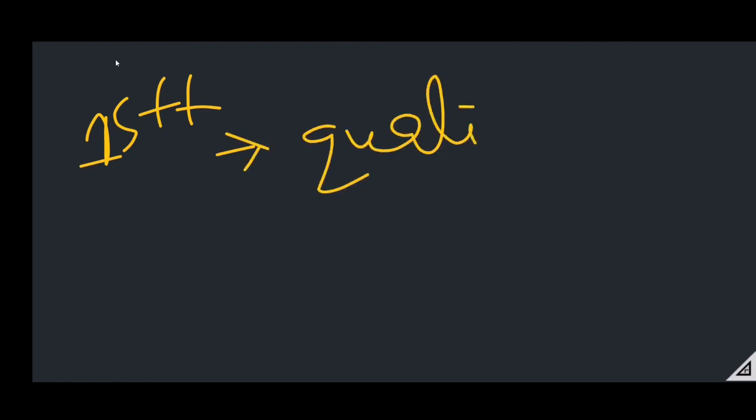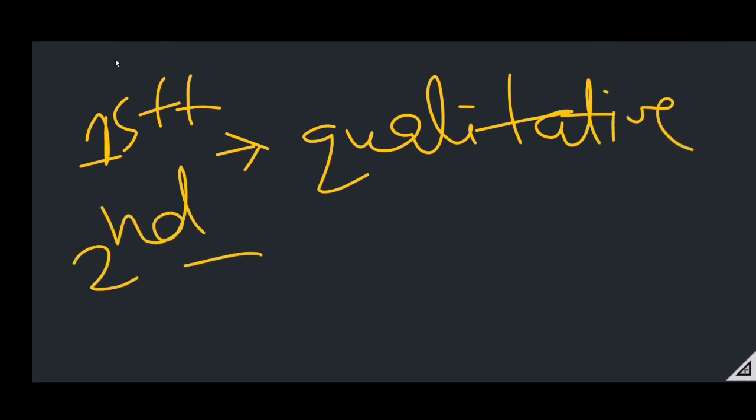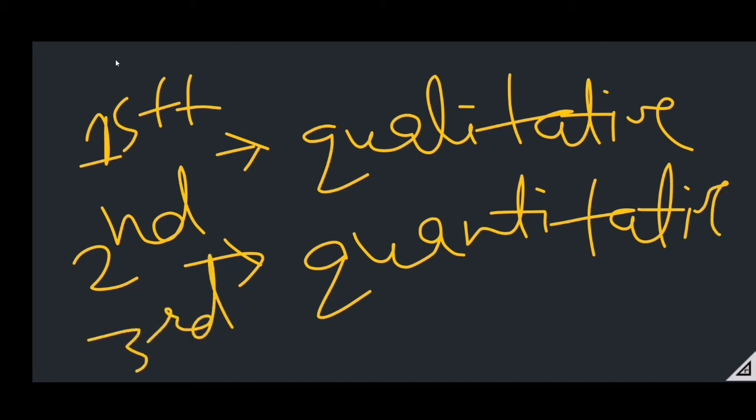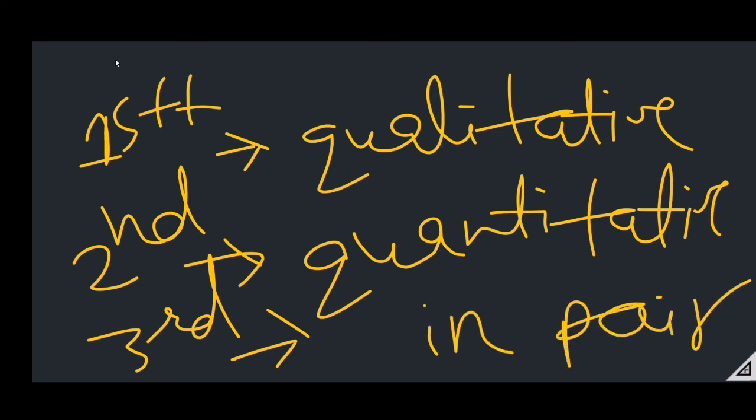In this way, Newton's first law of motion gives the qualitative definition of force. Newton's second law of motion gives the quantitative definition of force. And Newton's third law of motion explains that force always exists in pair. Force never exists single. So these are the details of Newton's first, second, and third laws of motion.